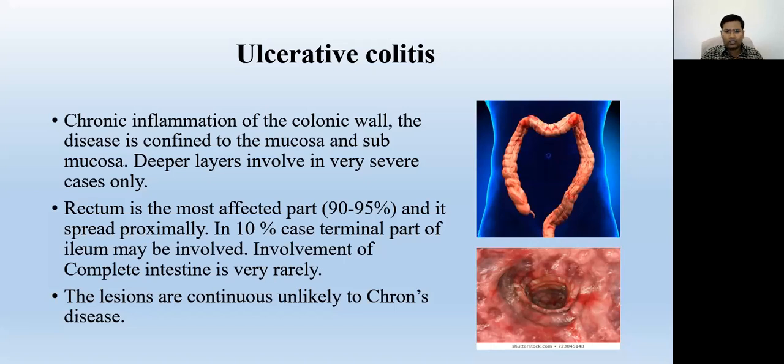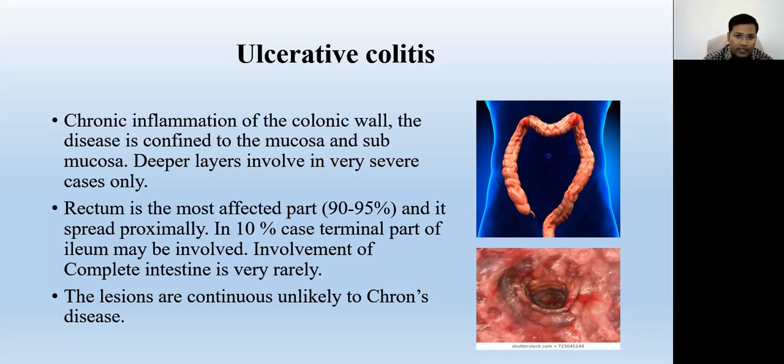Whereas in Crohn's disease, as we will discuss later, there are skip lesions. Skip lesions mean in a particular part of the bowel, a small area is inflamed, and in between there is a healthy area, then again there is a lesion area, the diseased bowel. Some part of the bowel is almost healthy, then some part diseased, then some part healthy. Whereas in colitis, you see continuous diseased part, and then continuous healthy part.